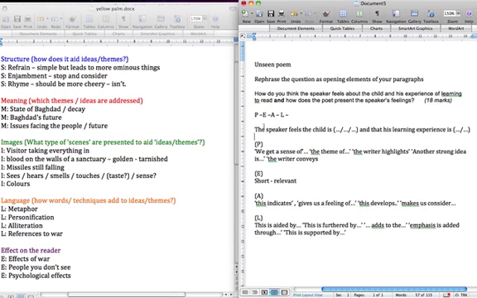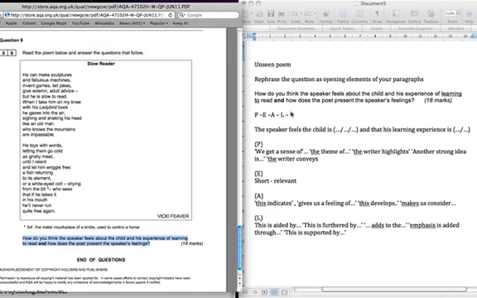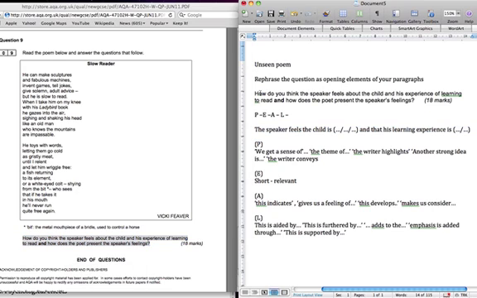So first of all, we need to know that all we're going to do with our opening is restructure the question. So the question from the previous paper, June 11: How do you think the speaker feels about the child and experience of learning to read, and how does the poet present the speaker's feelings? Okay, so here we're being asked about the meaning and the ideas, and here we're being asked to look at language, images, and structure. Okay, so know that that's the case. That's why I said meaning is the most important. The first part of the question is going to be dealing with that, and the second part is going to be dealing with the way.